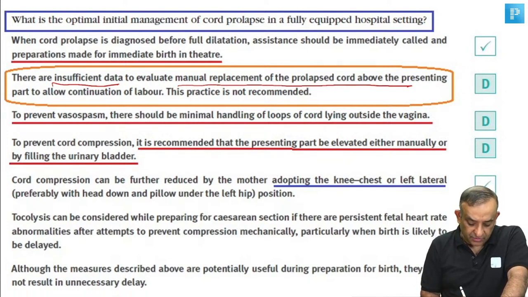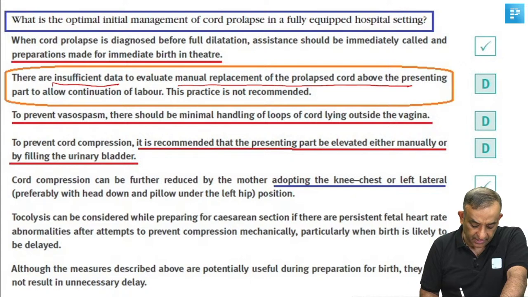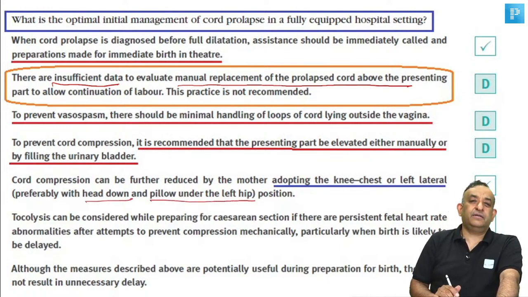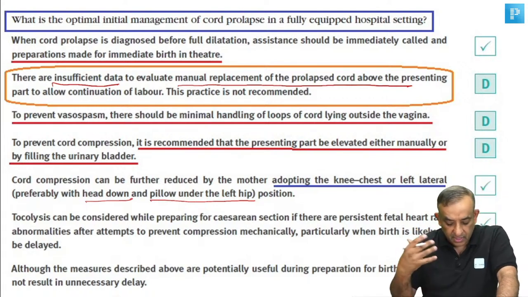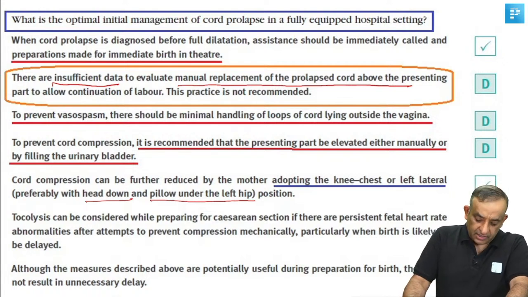To prevent vasospasm, there should be minimal handling of the loops of cord lying outside the vagina. To prevent cord compression, it is recommended that the presenting part be elevated either manually or by filling the urinary bladder. So you can fill the urinary bladder. Cord compression can be further reduced by the mother adopting the knee chest position or the left lateral position, preferably with the head down and a pillow under the left hip. All these procedures are done to prevent the head, or the breech if that is the presentation, from compressing the cord.